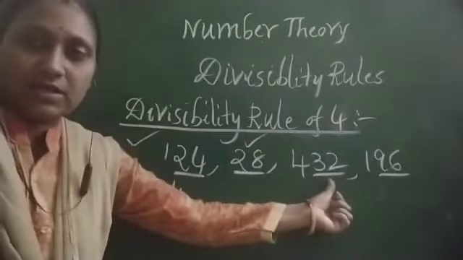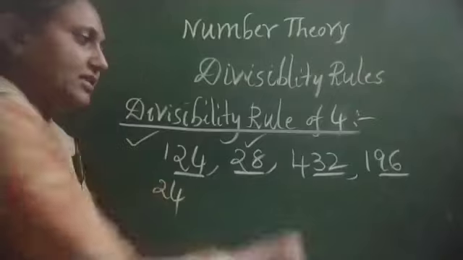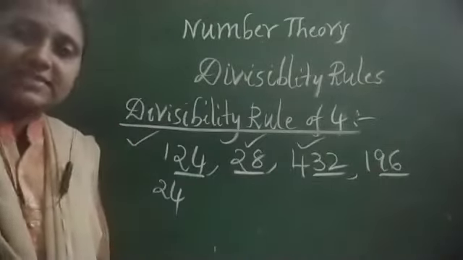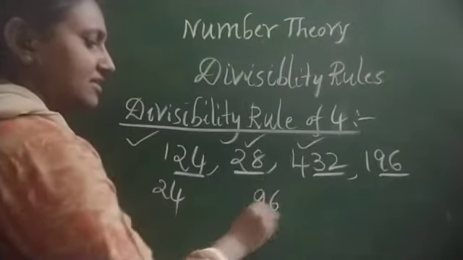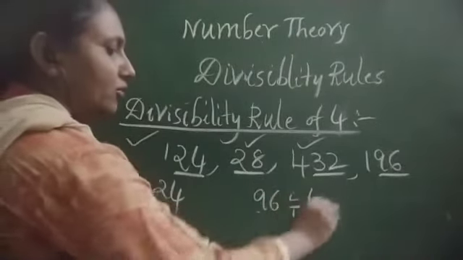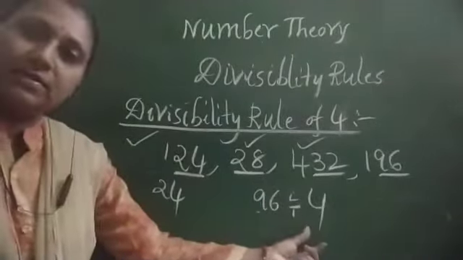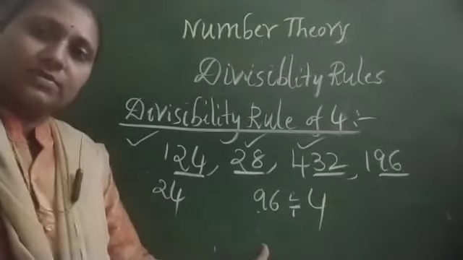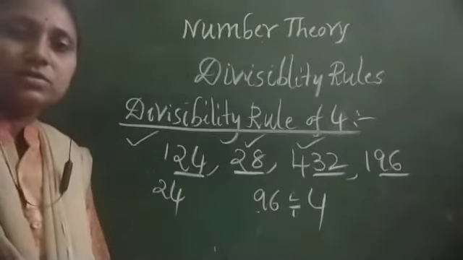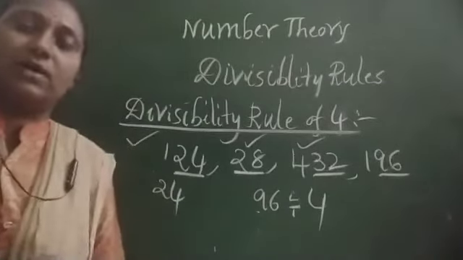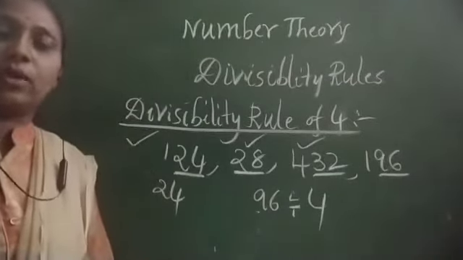And here the last 2 digits are 32. It is also exactly divisible by 4. So here is 96. If you see, 96 is divisible by 4. If you want to do the division, we can do the division. It is also divisible by 4. So 196 is also divisible by 4. So these are all the divisibility rules we have learned up to now: 2, 3, 6, 4.